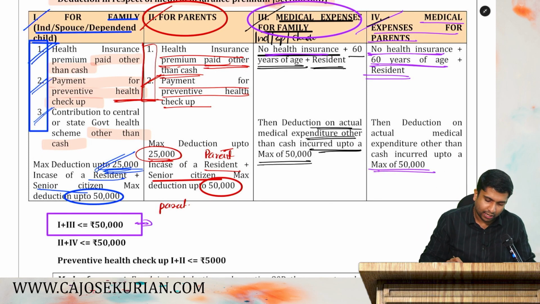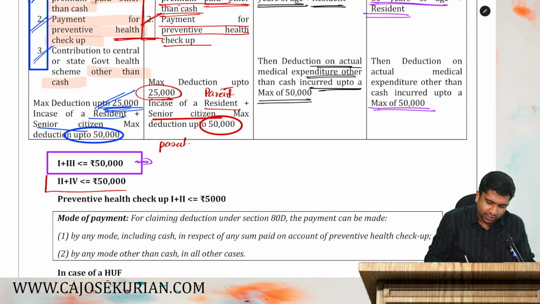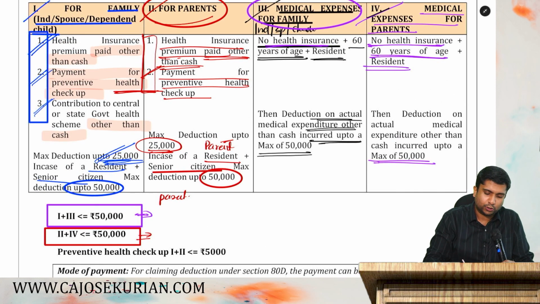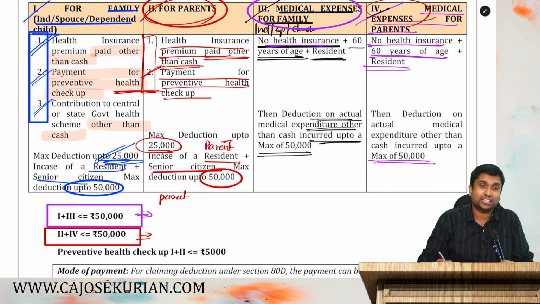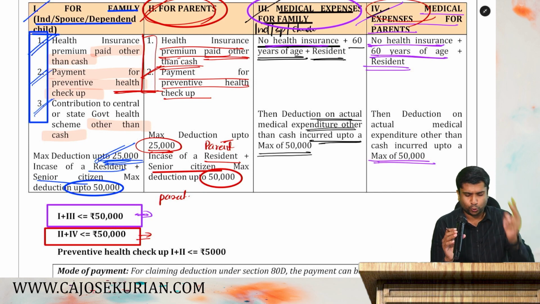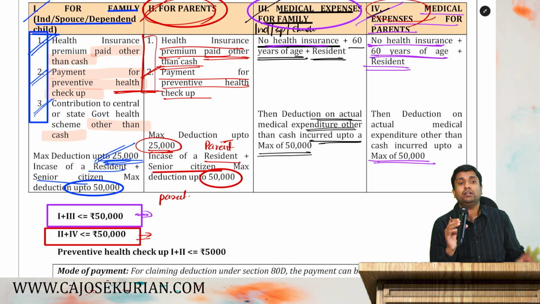Likewise, 2 plus 4 shall not go beyond 50,000. What is 2 plus 4? 2 is for parents, and 4 is medical expenses for parents. That also may come together. Father has insurance, mother has no insurance. If they come together, 2 plus 4 shall not go beyond 50,000.